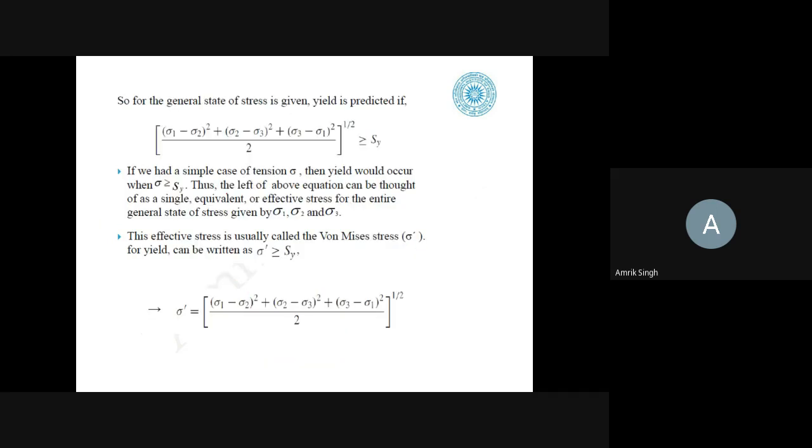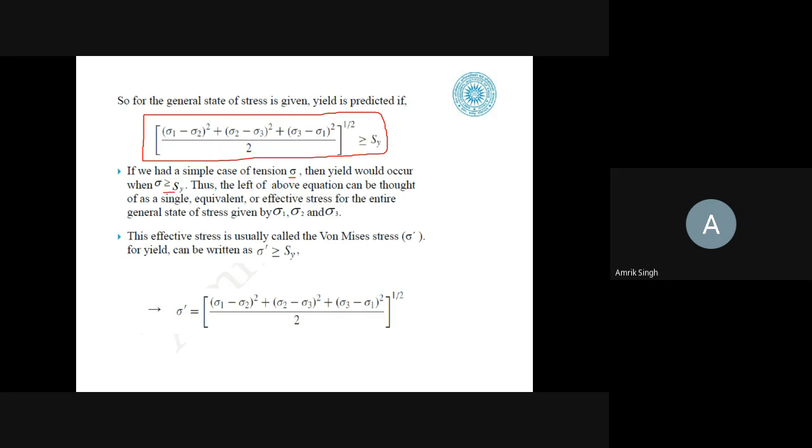So for a general state of stress, the yield is predicted by this relation. If we had a simple case of tension sigma, then yield will occur when sigma is greater than or equal to Sy.